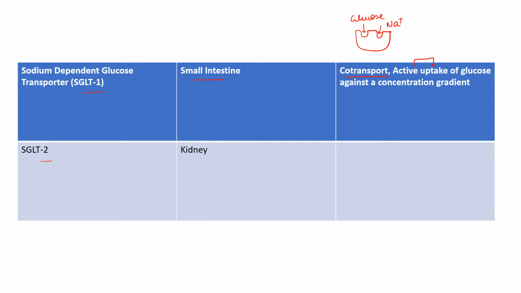What is the meaning of active uptake? Active means this process requires energy in the form of ATP. So this is called active uptake of glucose, and against a concentration gradient means from low concentration to high concentration. Second is sodium dependent glucose transporter 2. It is present in the kidney. So these are the sodium dependent glucose transporters.